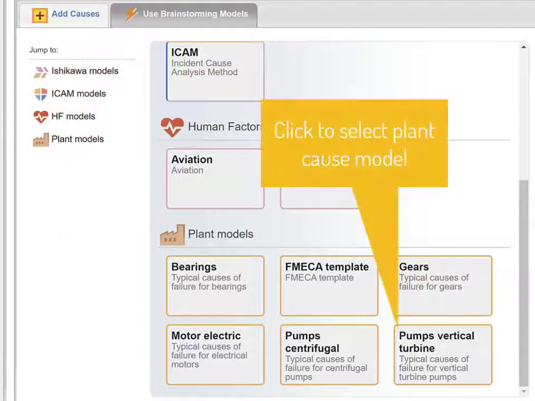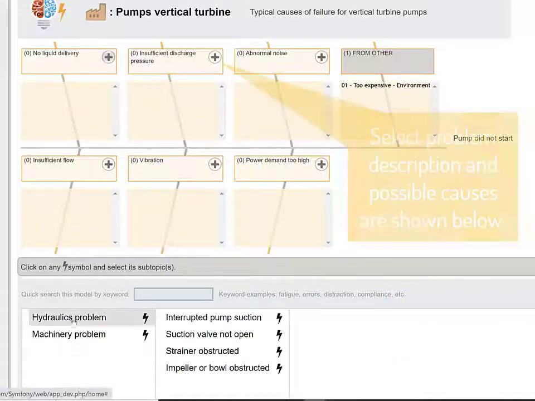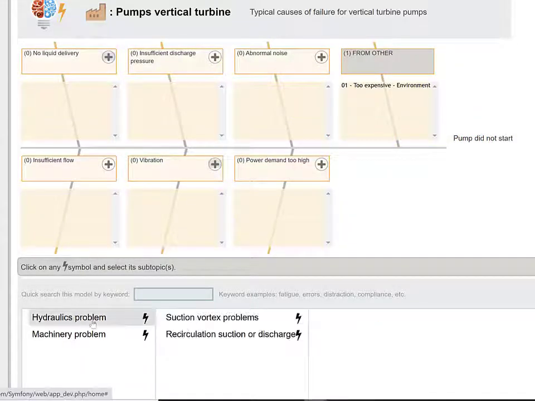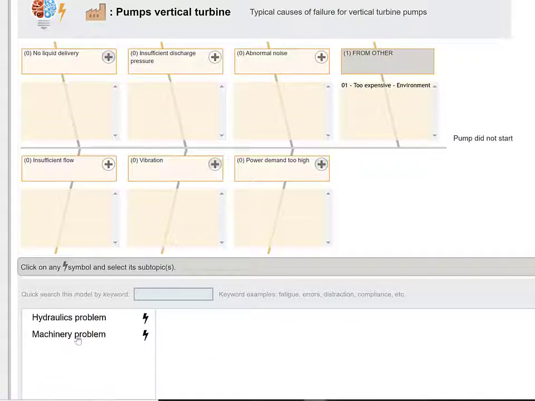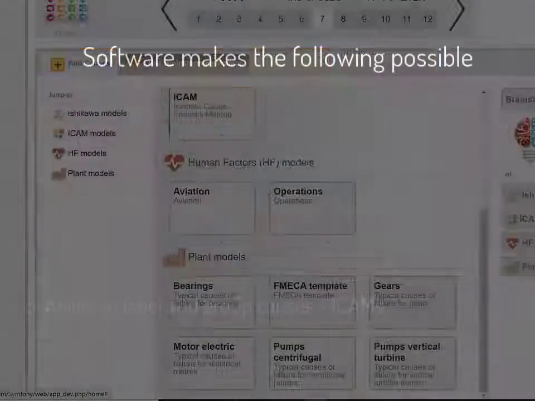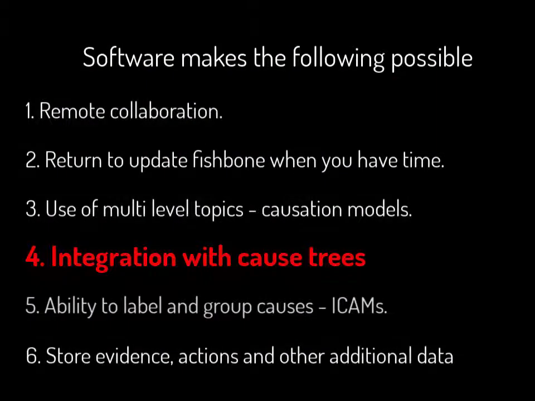Cause models for common types of equipment are available. Here a software user drills down to identify possible causes for the failure of a vertical turbine pump. Users can create their own models to suit their own particular site. Sometimes the use of a fishbone diagram is enough to uncover the cause of the problem.